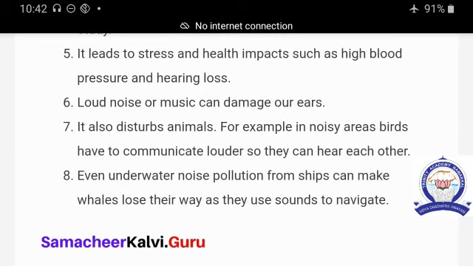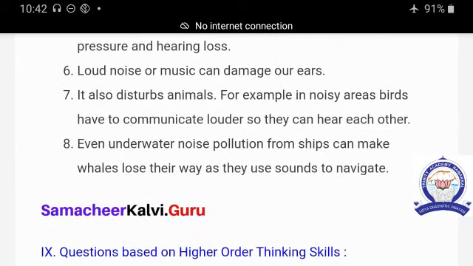Fifth point is, it leads to stress and health impacts such as high blood pressure and hearing loss. Sixth point is, loud noise or music can damage our ears. Seventh point is, it also disturbs animals.